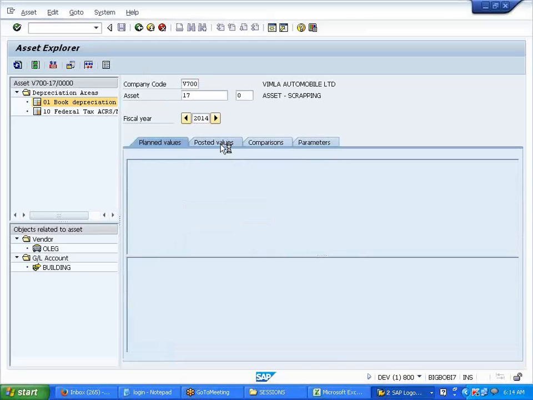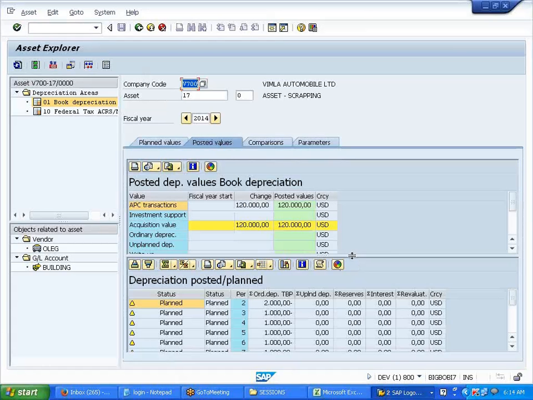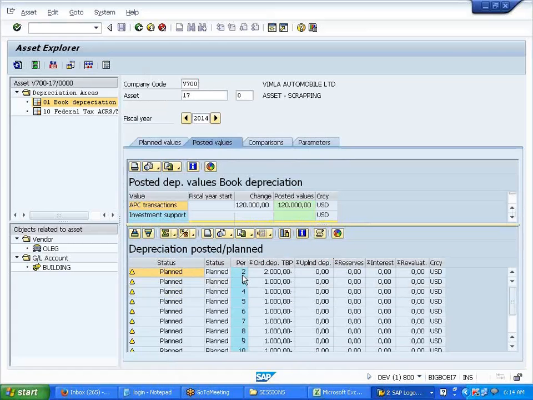Okay. See, we ran the depreciation for the first month, right? Hello? We ran the depreciation yesterday for the first month. If you see here, I just posted it for the first month. So in the second month, it is accumulating for both the first month and the second month. Okay.